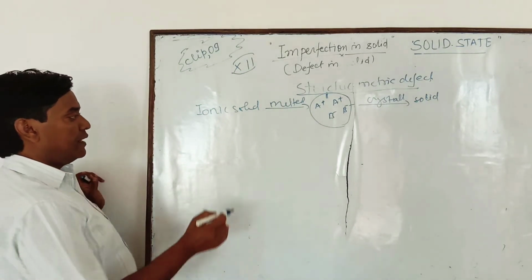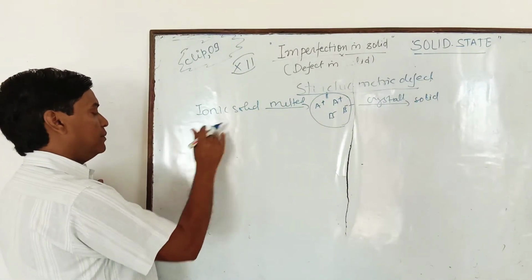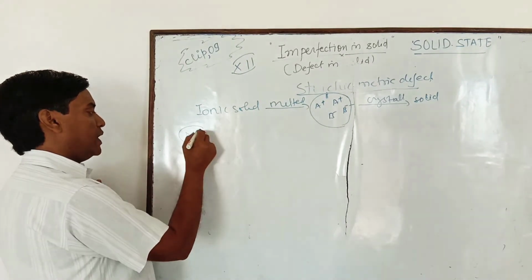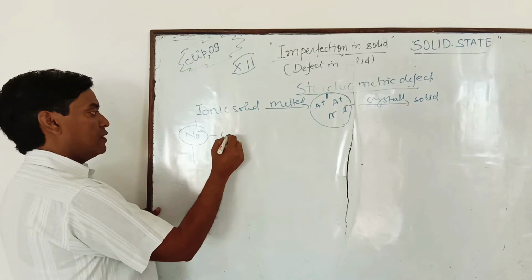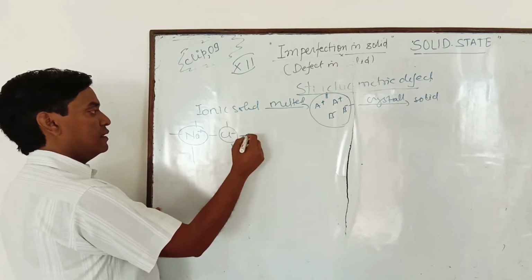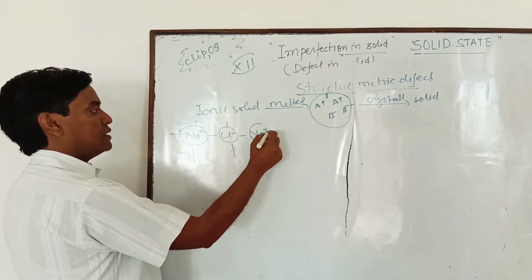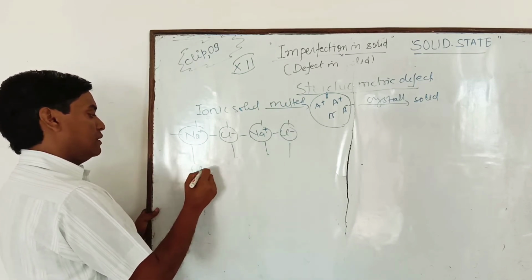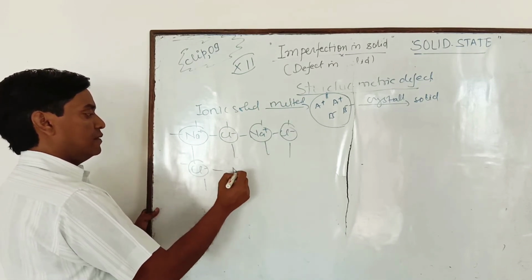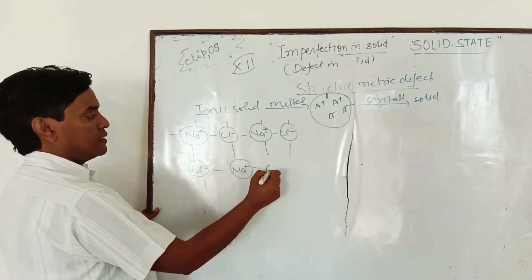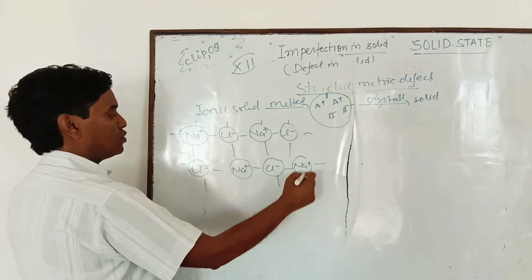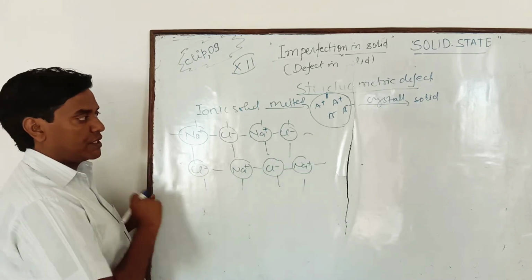Suppose the structure of NaCl is Na plus, Cl minus, Na plus, Cl minus, Cl minus, Na plus, Cl minus, Na plus, and so on. Okay, that is the structure.